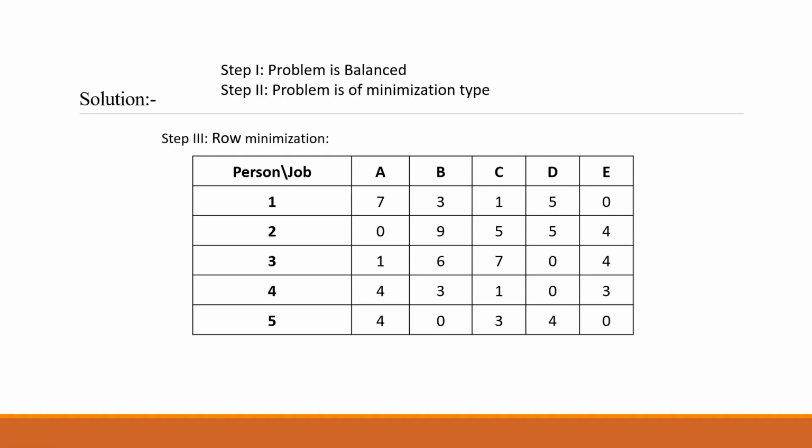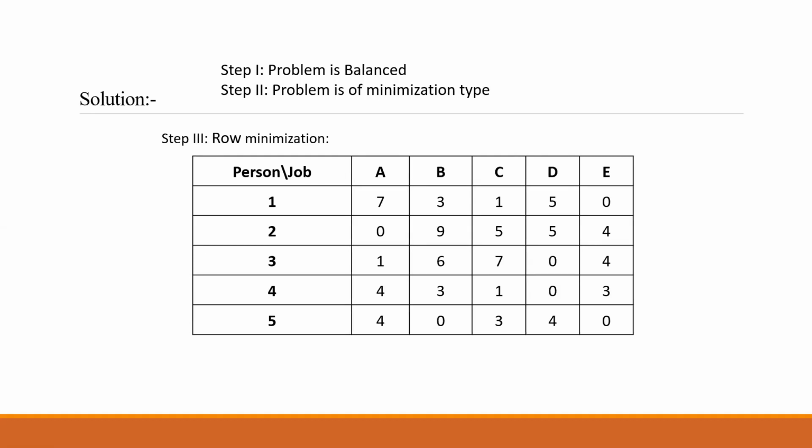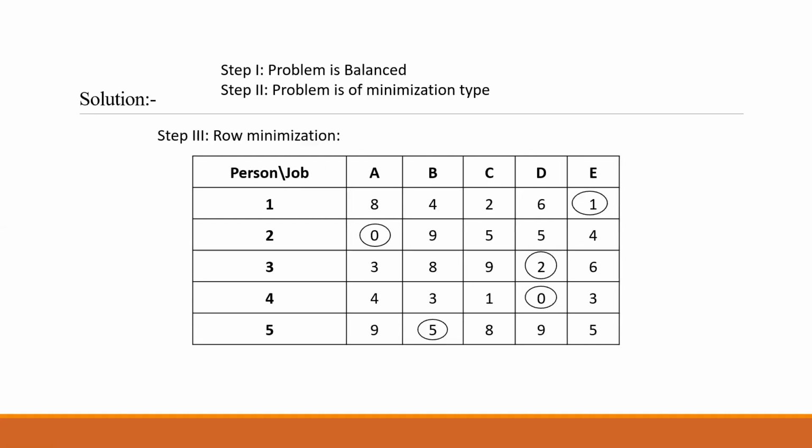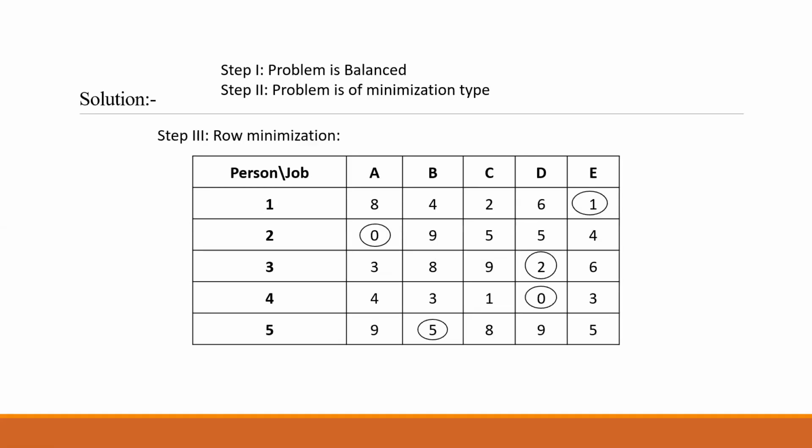Likewise, row 2, minimum value is 0. So as 0 is subtracted, all numbers will remain the same. 9 minus 0, 9. 5 minus 0, 5. 5 minus 0, 5. 4 minus 0, 4. Next row, third row, minimum value is 2. So you have to subtract 2 from the numbers. 3 minus 2, 1. 8 minus 2, 6. 9 minus 2, 7. 2 minus 2, 0. 6 minus 2, 4.